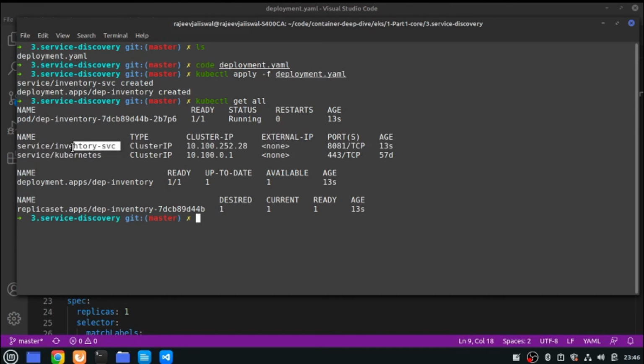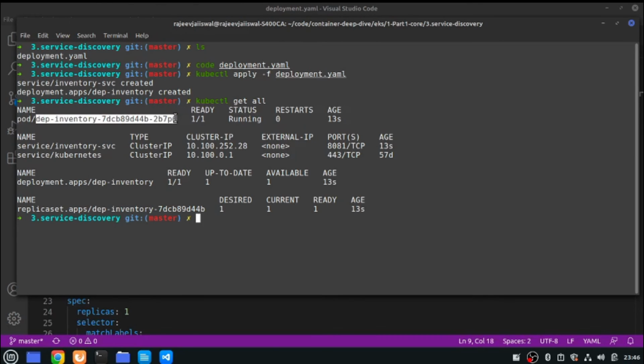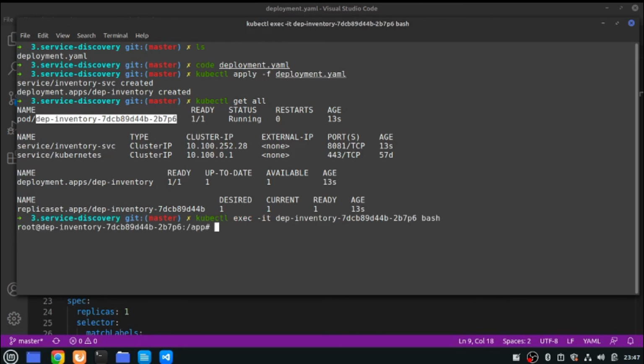So let's log into this pod. We'll become a part of the cluster itself, and then we'll use the service discovery service name to call it. If you remember what command we used, that is kubectl exec -it, pod name, and bash. So I'm part of it.